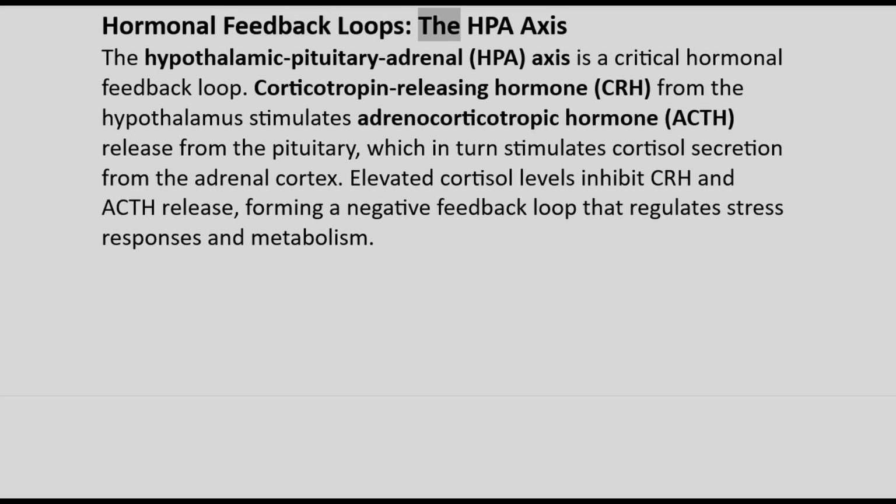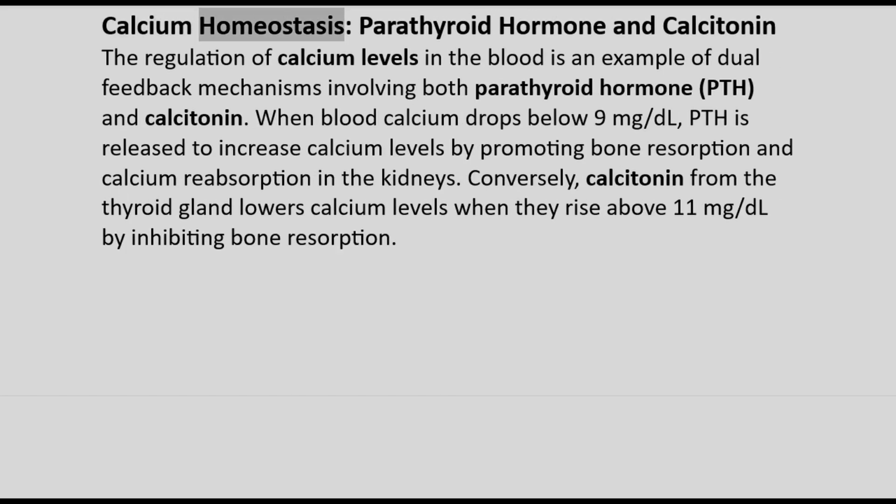Hormonal feedback loops, the HPA axis. The hypothalamic-pituitary-adrenal (HPA) axis is a critical hormonal feedback loop. Corticotropin-releasing hormone (CRH) from the hypothalamus stimulates adrenocorticotropic hormone (ACTH) release from the pituitary, which in turn stimulates cortisol secretion from the adrenal cortex. Elevated cortisol levels inhibit CRH and ACTH release, forming a negative feedback loop that regulates stress responses and metabolism.